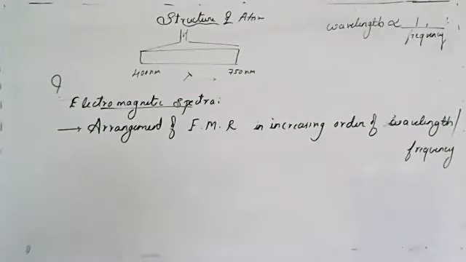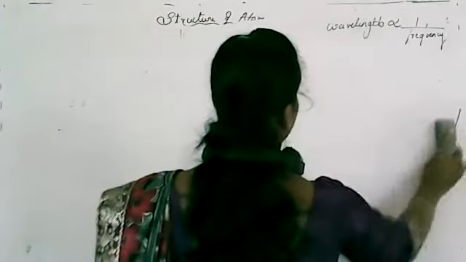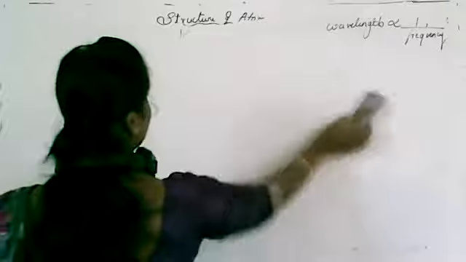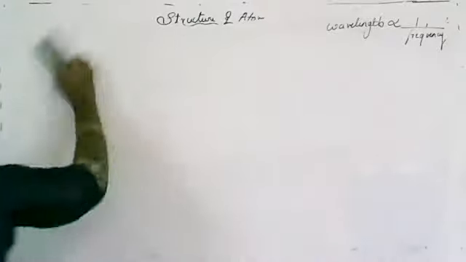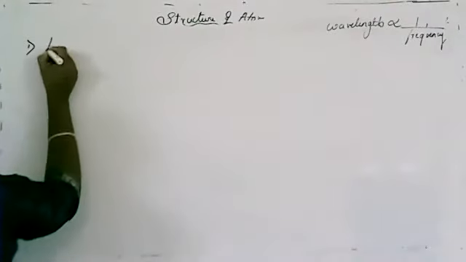Electromagnetic radiations are nothing but the arrangement of electromagnetic radiation in increasing order of wavelength. Is this clear? So this is about electromagnetic radiations. Initially corpuscles were there. After that, it was clearly explained by Maxwell that light or electromagnetic radiations have a wave nature. So then some basic characteristics of a wave. The first one is wavelength.